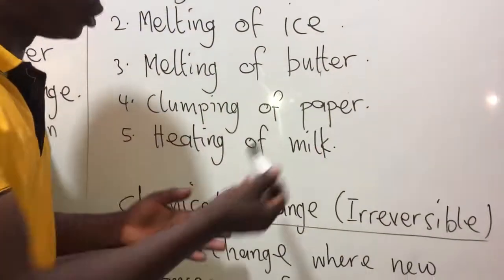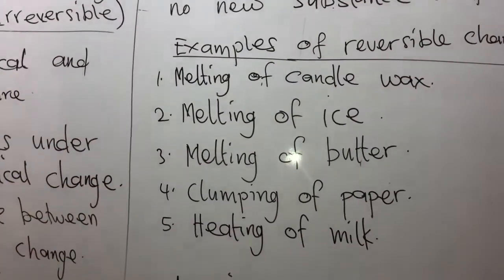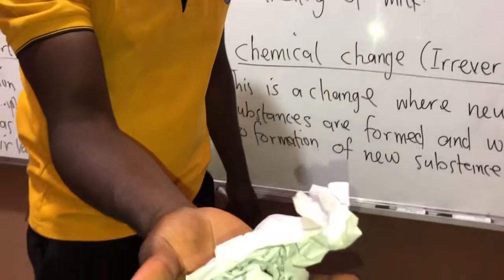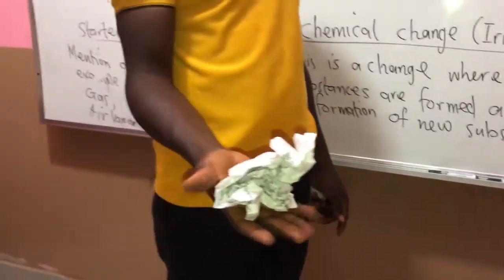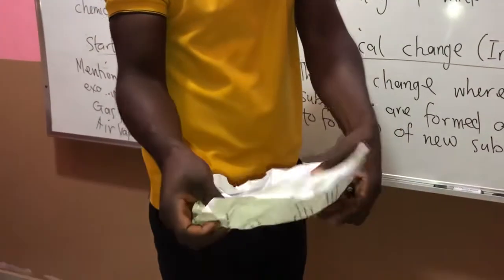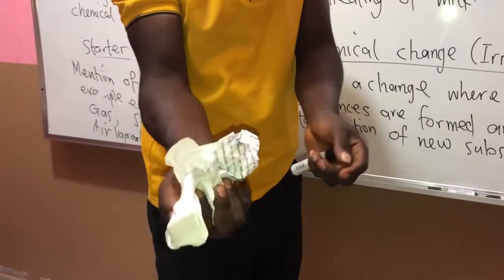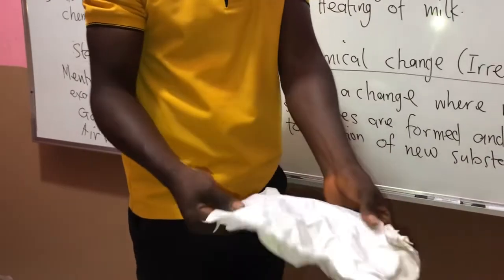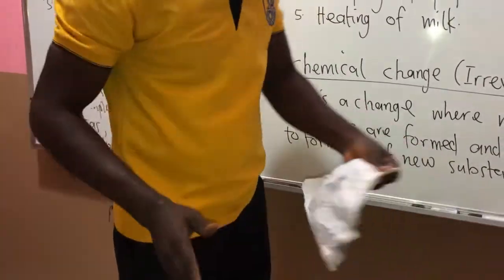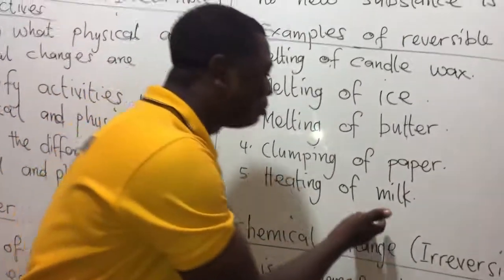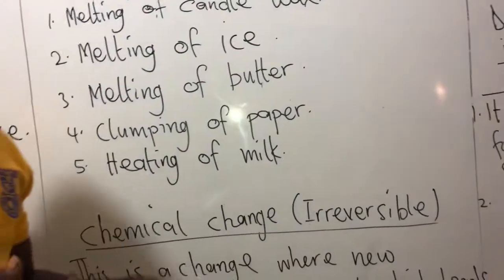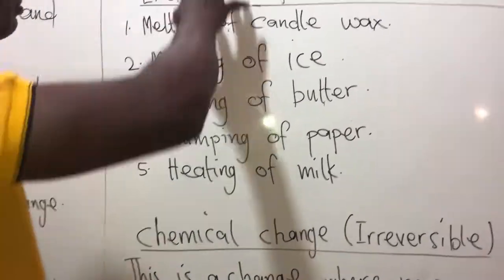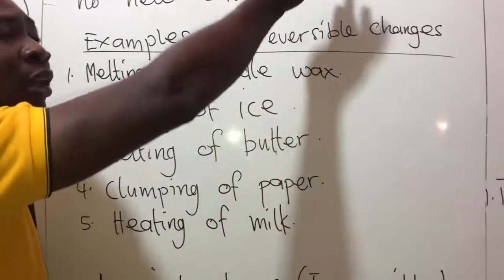And crumpling of paper. When I take the paper like this and I do it like this, has anything changed? Nothing changes. So we say that no new substance is formed. The same paper is being crumpled. You can put it there and put an iron on it, you get the same paper. Heating of milk. When you heat the milk, no new substance is formed. So these are some examples of physical change, and they're also known as reversible.